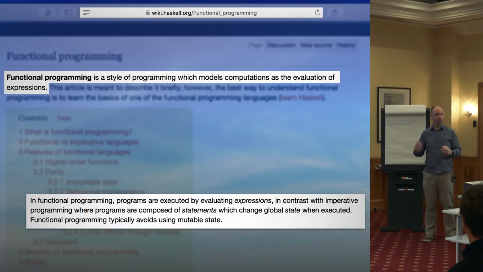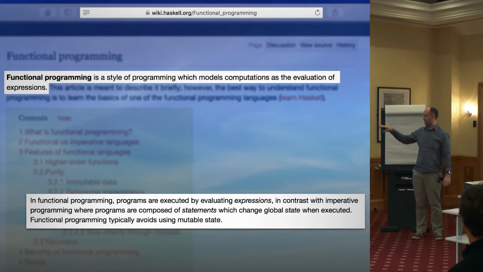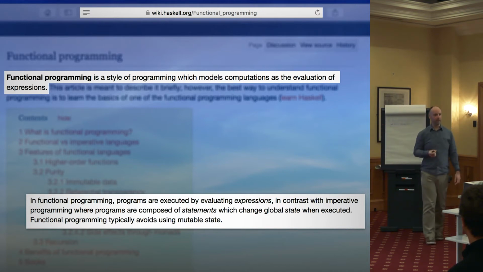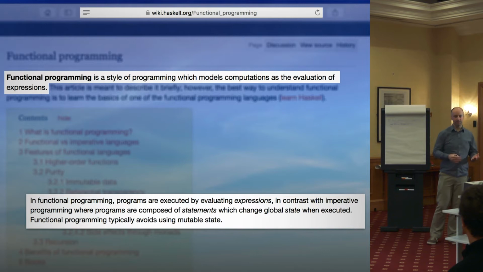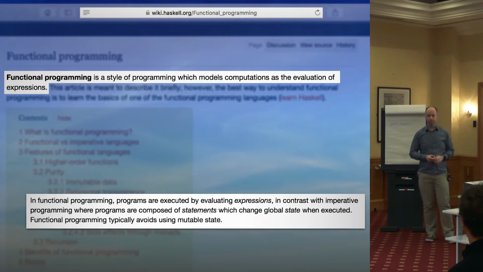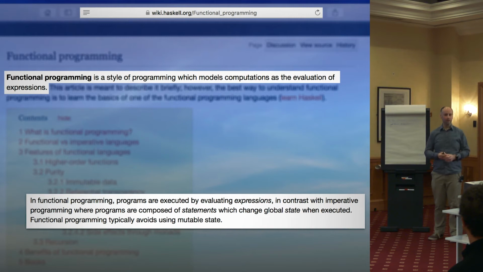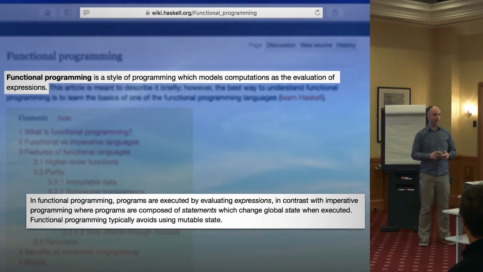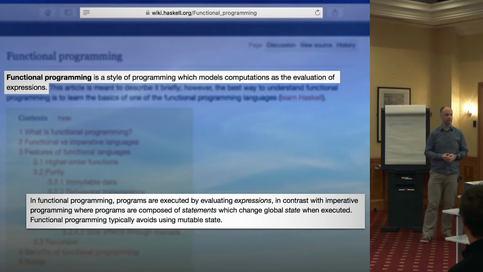I think it's a sign of something quite profound when you have something really simple that has those sort of consequences. It makes you think. But just to pick this apart now, the important part was that contrast between evaluating expressions versus statements. So we know that C++ has statements, has if statements, switch statements, for and while loops, has lots of statements. So I think we can say that C++ is not a pure functional language. I'm sure that's not a surprise to anyone. That doesn't mean that we can't coerce it into using a functional style. We'll come on to that in a moment.